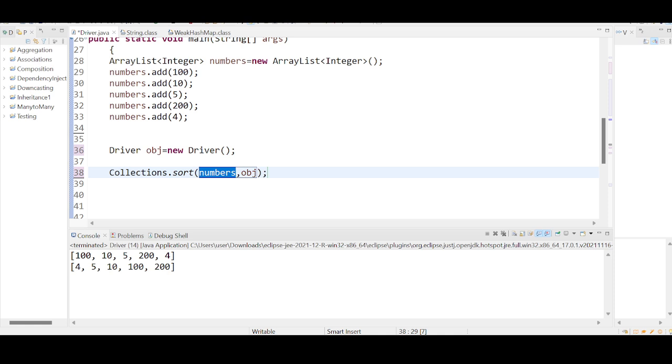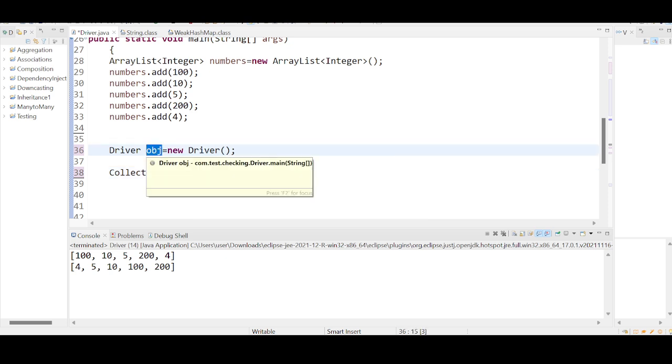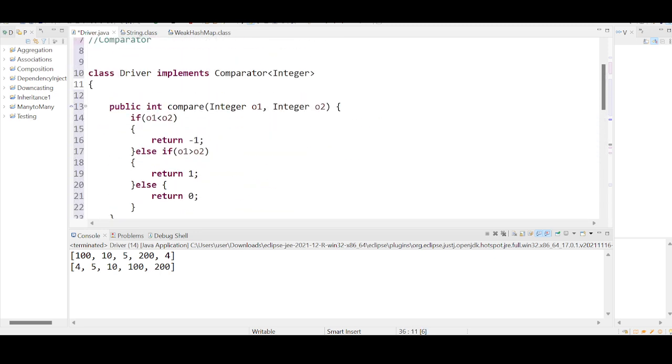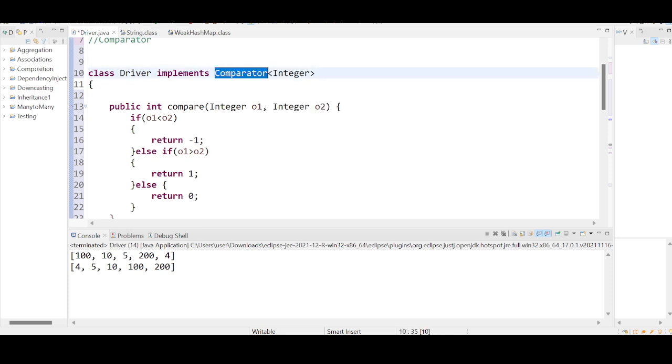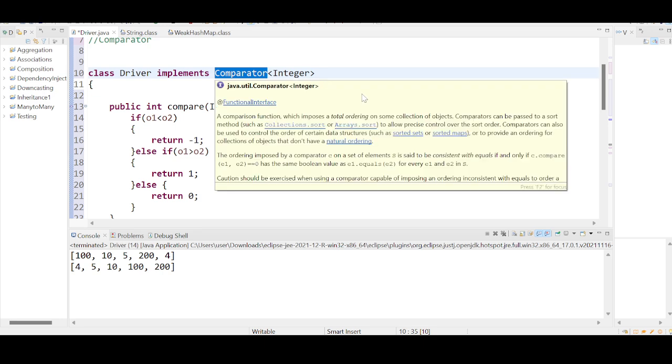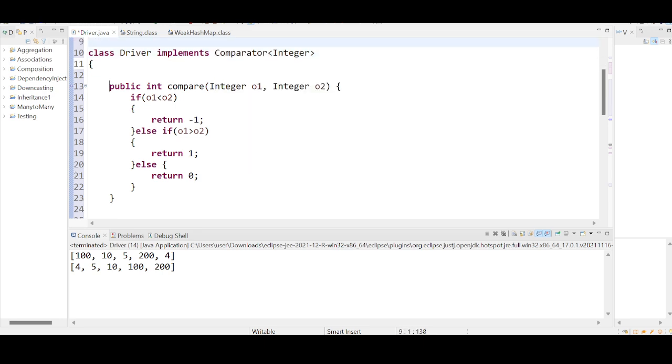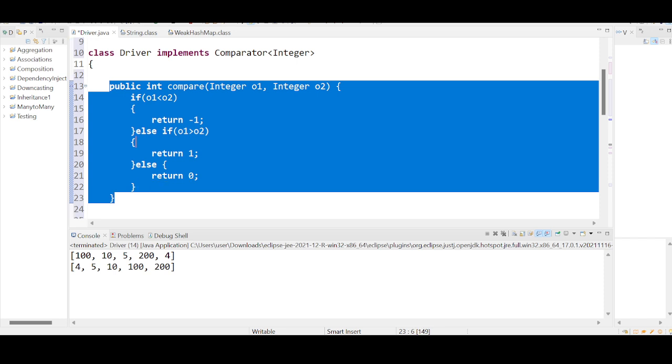These numbers are 100, 10, 5, 200, 4. You are passing all these numbers into a single object which is numbers itself, comma, you are passing obj. Obj is what? You are creating an object reference variable for the driver class, which is implementing the comparator interface. So as soon as it implements the comparator interface, it has got all the logic for the natural sorting order.